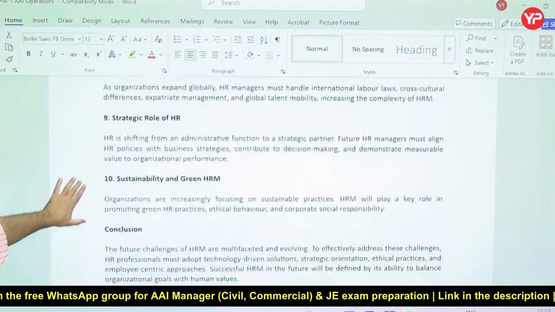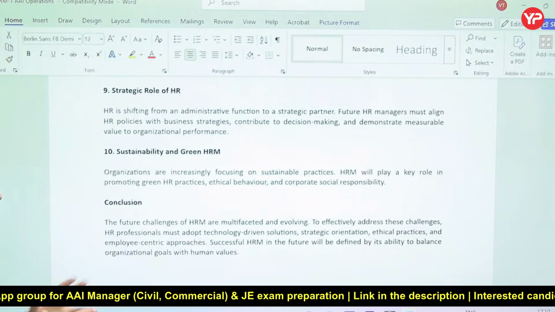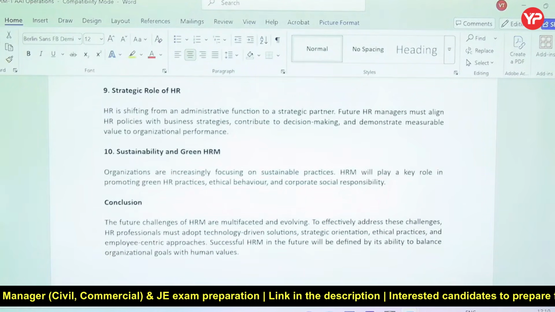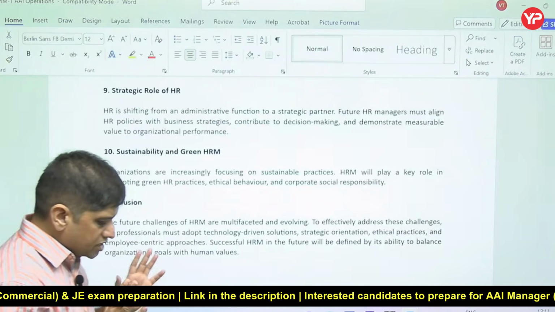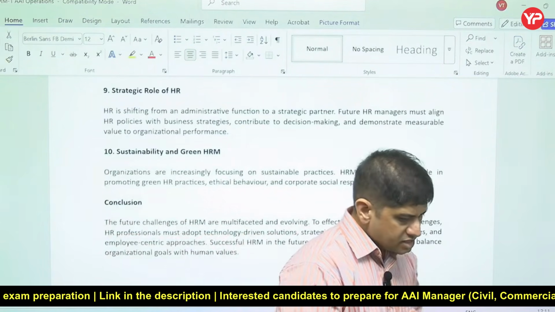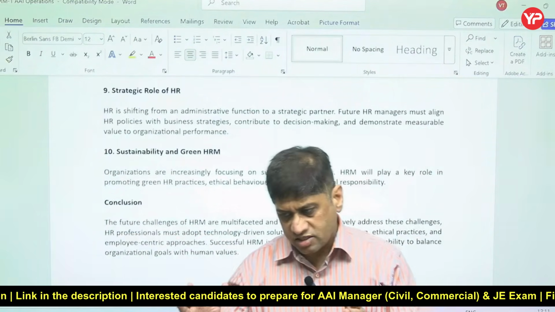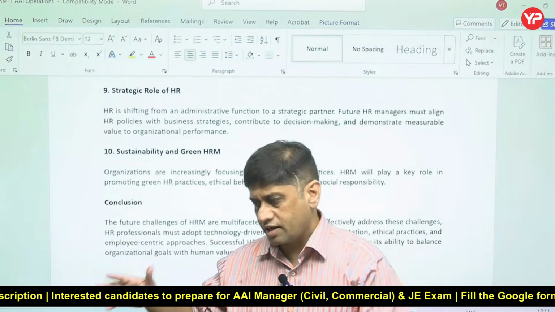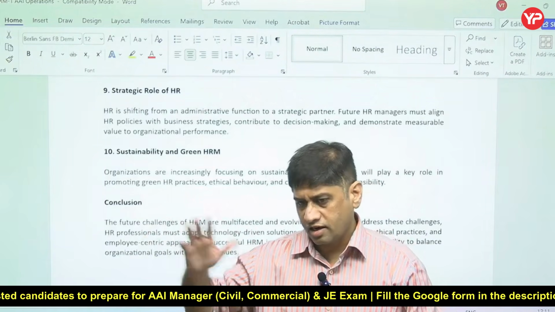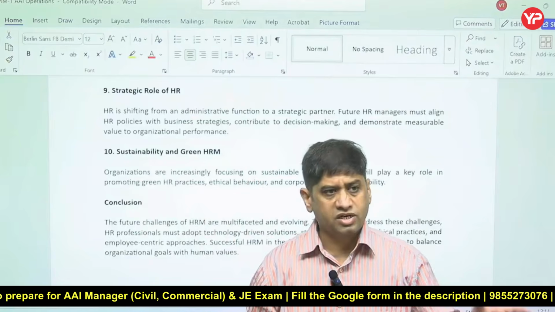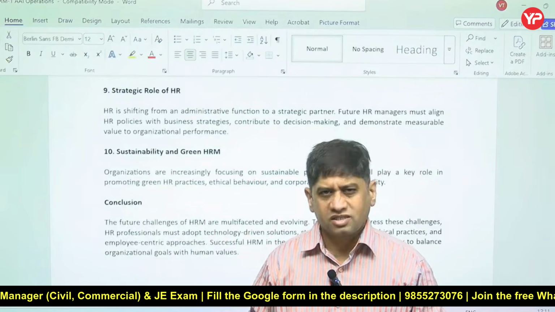The strategic role of HR is shifting from merely an administrative function to a strategic partner. What is the meaning of HR as a strategic partner? It means HR should not only think of routine work like, okay, let's recruit, let's hire, let's train. That is the routine job, administrative or operations work.